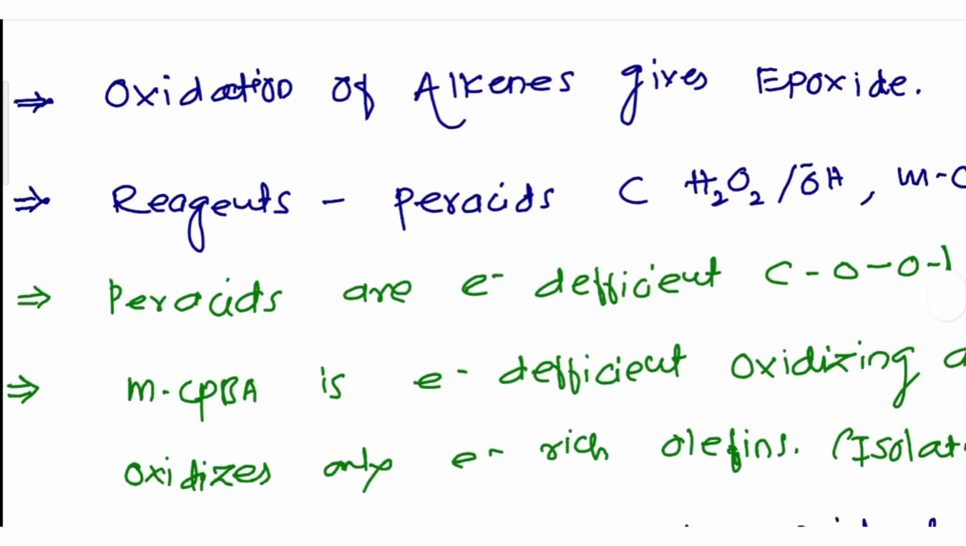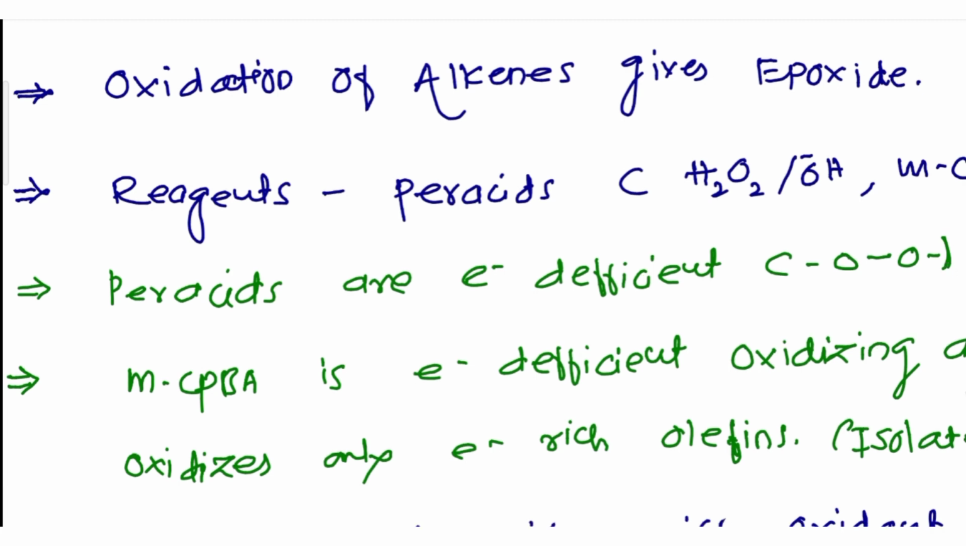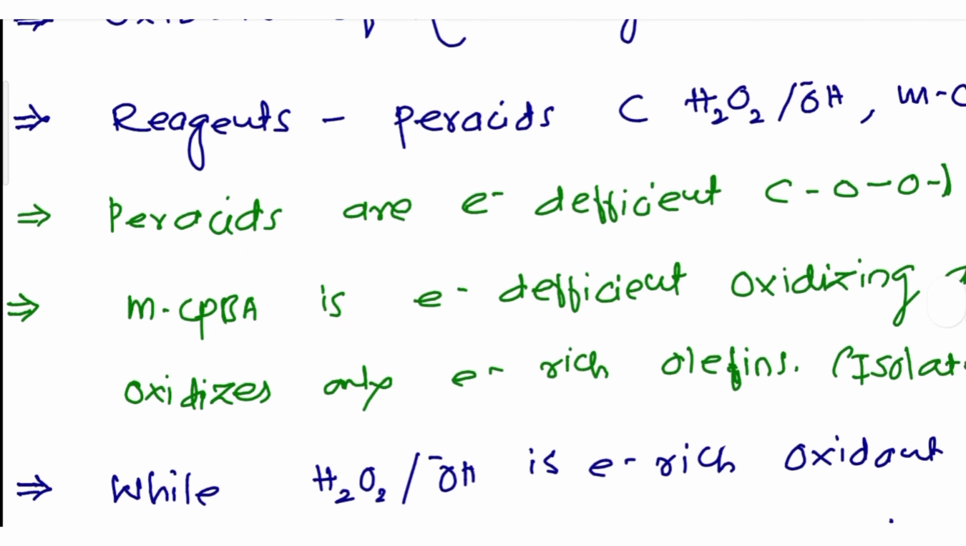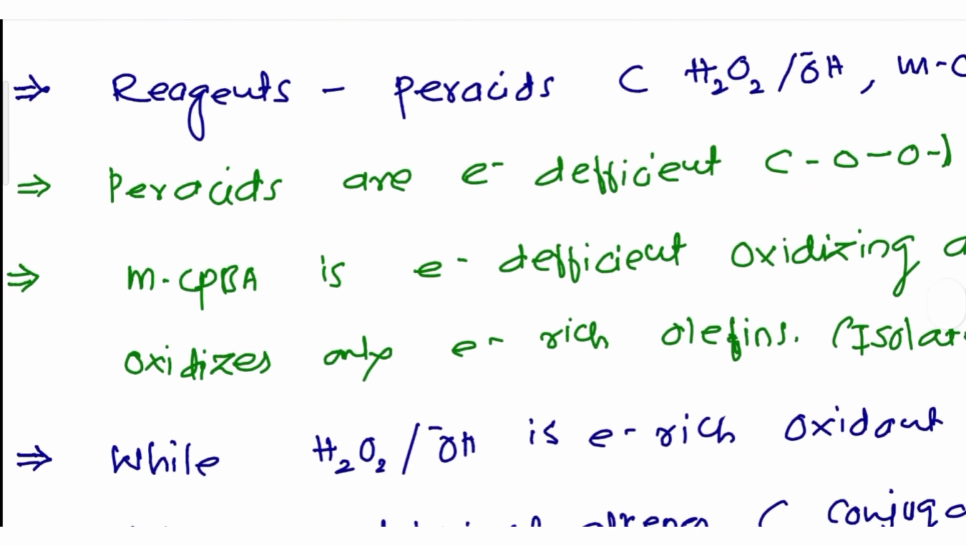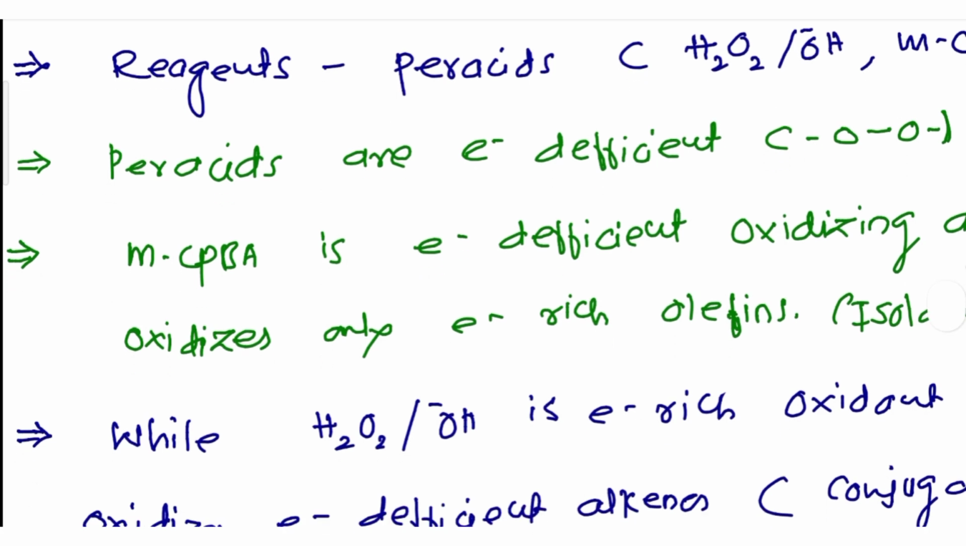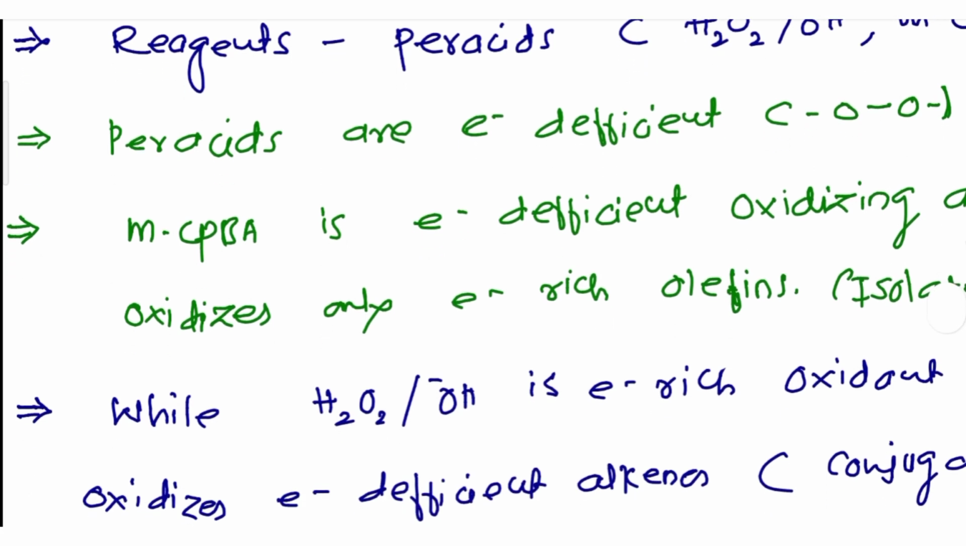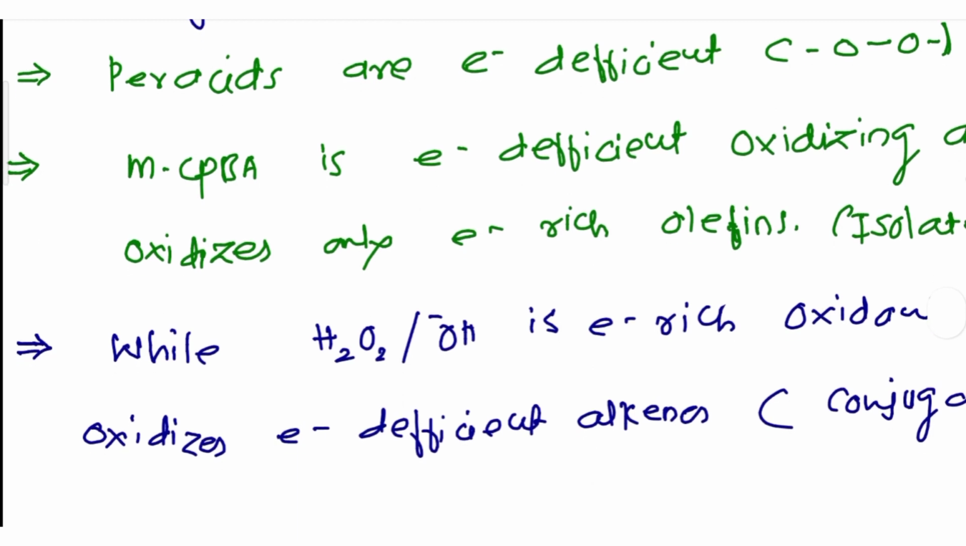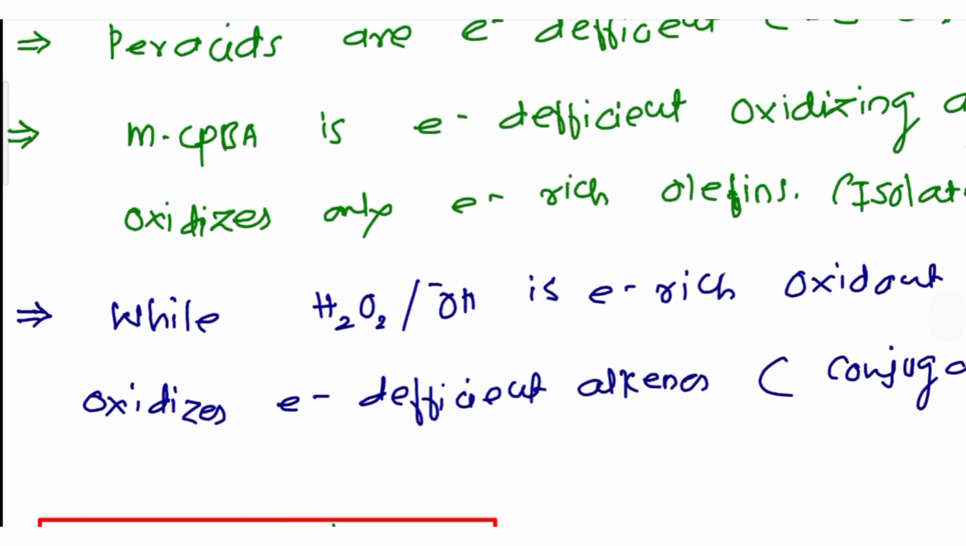For this process we generally require oxidizing agents as reagents, which give oxygen. In that category, generally peracids and hydrogen peroxide, for example in combination with acid or base. Among peracids, metachloroperbenzoic acid is the most commonly used, and also peracetic acid. Peracids are electron deficient because of the oxygen-oxygen, or peroxy, linkage, which is the weakest bond. That's why it is broken easily and delivers oxygen to the respective olefin.